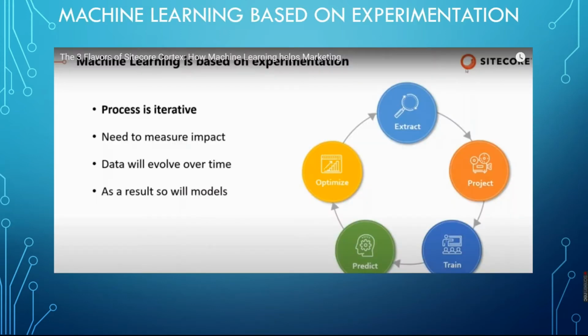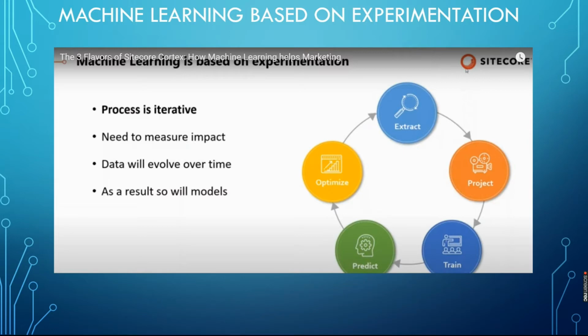So machine learning is based on experimentation. Everything is experimentation in Cortex. First, they extract the data from the XDB and feed it to ML, and then based on the models they segregate the data and predict the outcomes. The outcome is that customers are segmented based on some patterns.